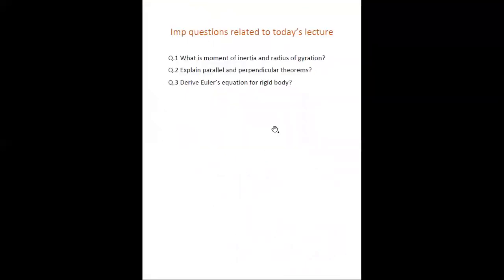The important questions of today's lecture are: first, what is moment of inertia and radius of gyration. Second, explain the parallel and perpendicular axis theorems with diagram and explanation. And the third, which is very important: derive Euler's equation for a rigid body.